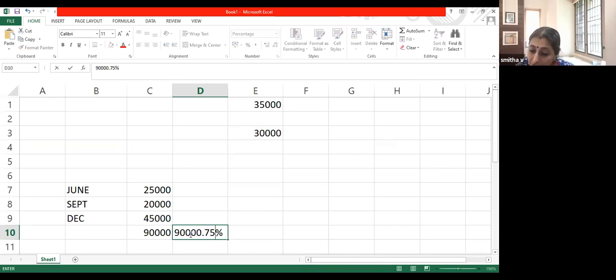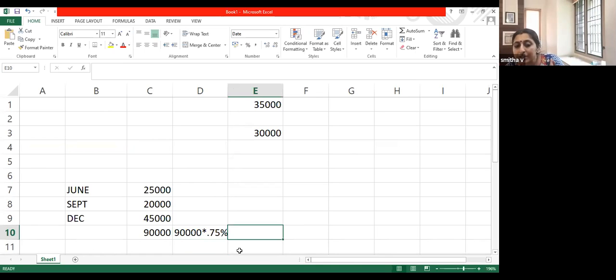During this COVID pandemic, between May and March, we have to deduct this. So 90,000 into 0.75 will be the answer. Ajit, is this understood, Ajit?